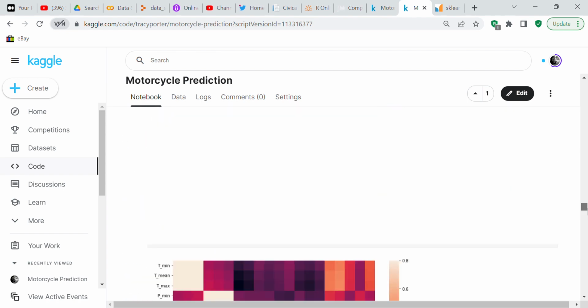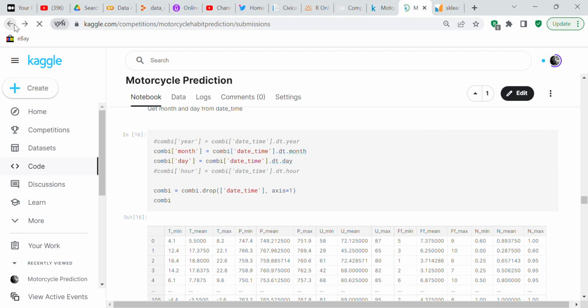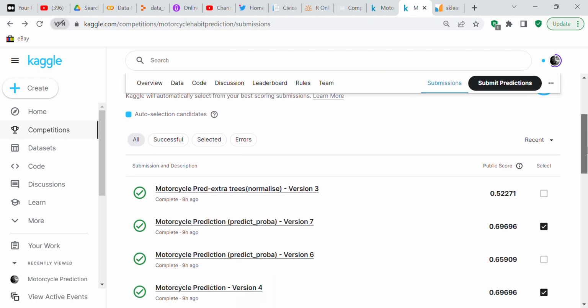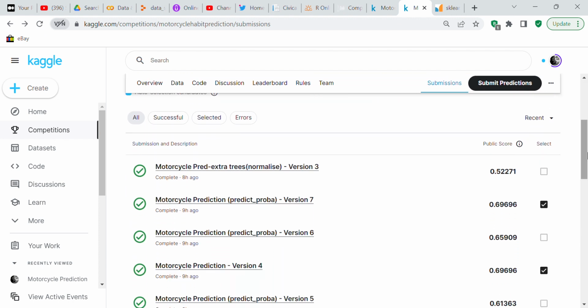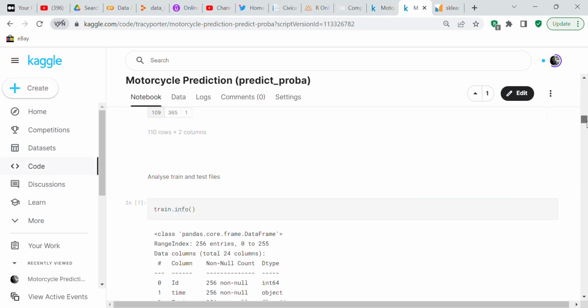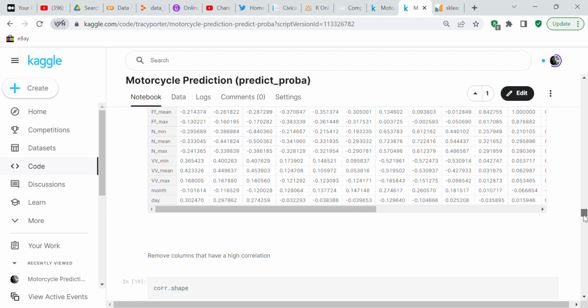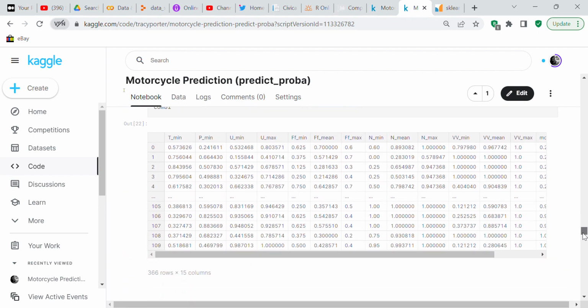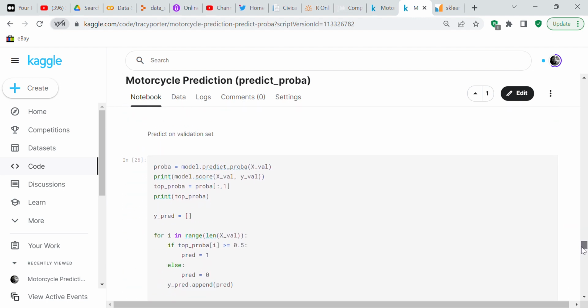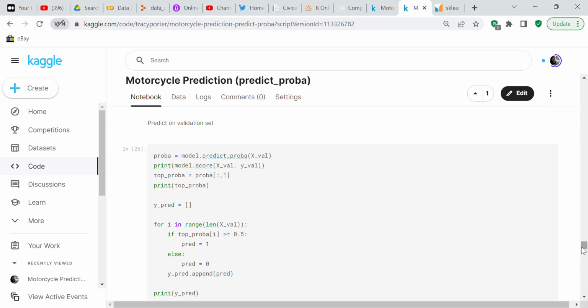But the difference with predict proba is that if you want to change the percentage at which it becomes a 1, you can do that. I was reading up about predict proba because I knew I wanted to do a blog post on it. Hypothetically, say you are in the medical field and you want to predict on people that have cancer. That's a very serious thing to predict on.